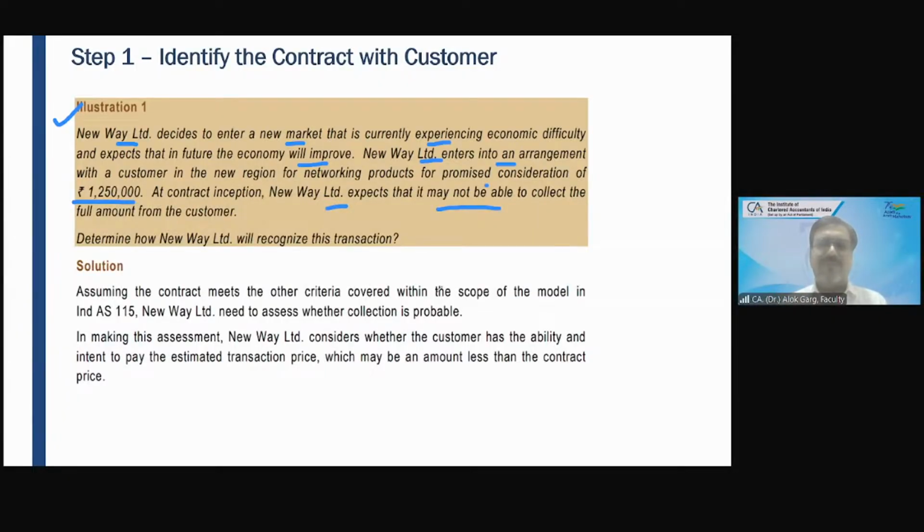Now what will you do? You will call your friend. Let's make a plan. Let's enjoy. Right? Let's book the tickets. So you will make a plan. But the money you haven't received. What you have received is certainty of collection.